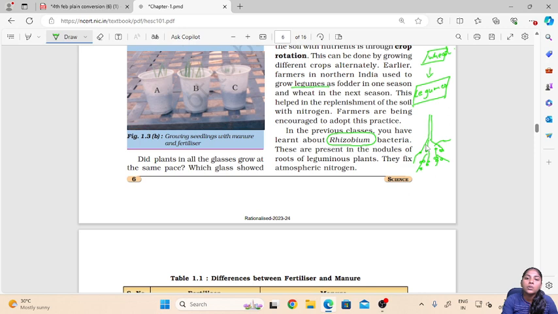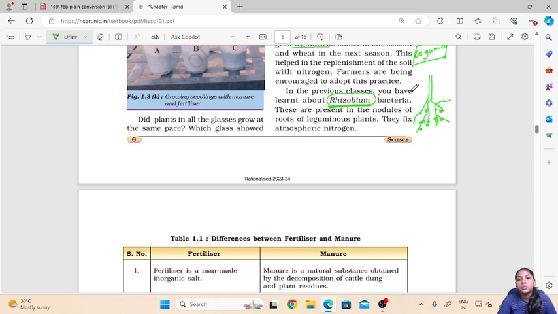In these root nodules, these rhizobium bacteria will be present, and they will fix the atmospheric nitrogen in the soil and make it available for the plants.